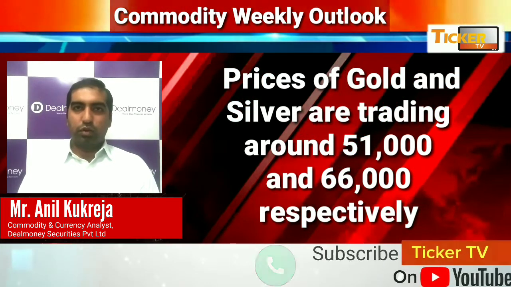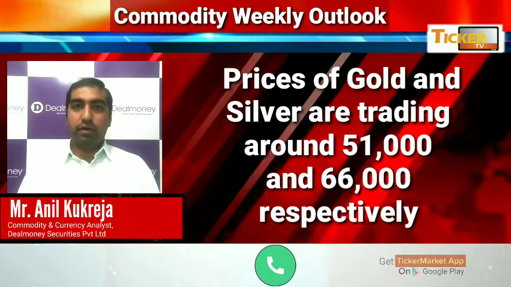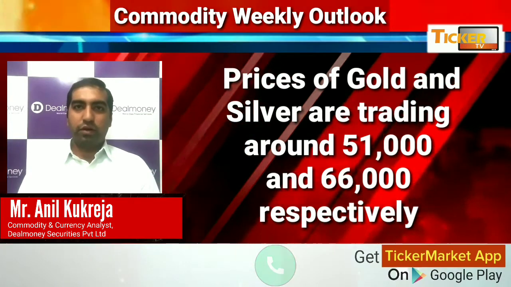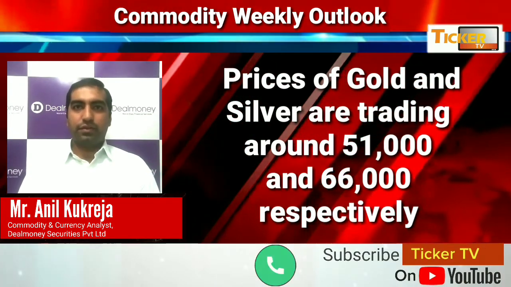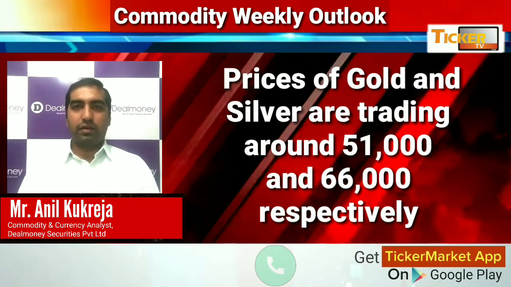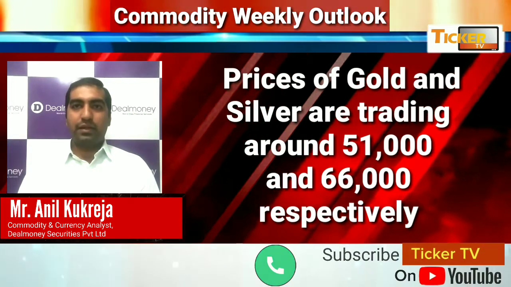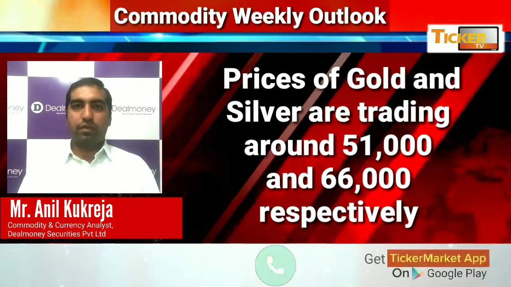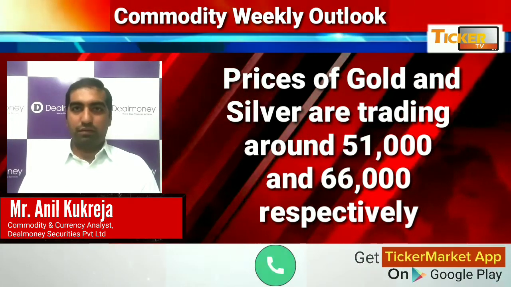Let's have a look at the commodities from a weekly perspective. In this week, the main point for commodities was the FOMC meeting, which was going to be held on 16th September. However, the Fed came out with the interest rate unchanged. That was negative for the dollar index, but the dollar index was supported by the unemployment data, which was positive for the dollar index. Therefore, that gave us the correction in gold and silver.